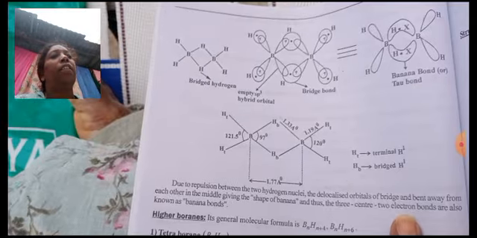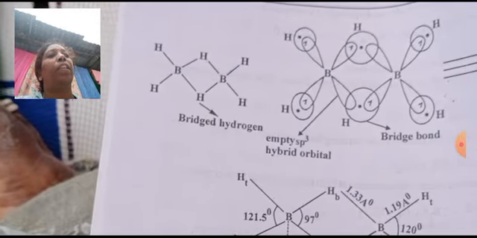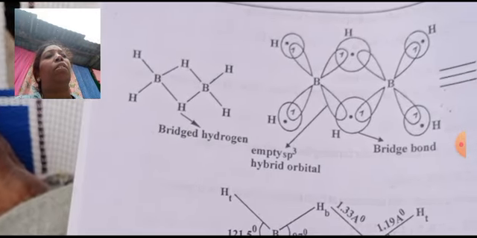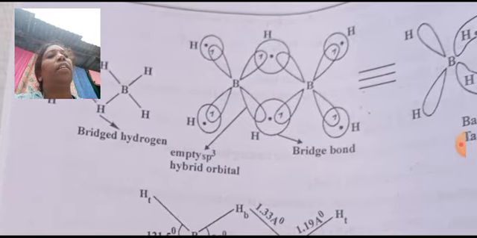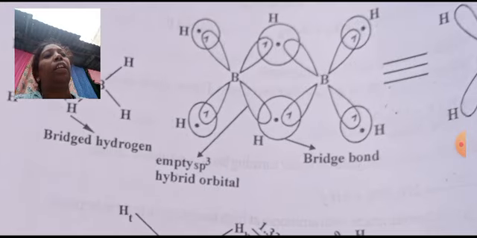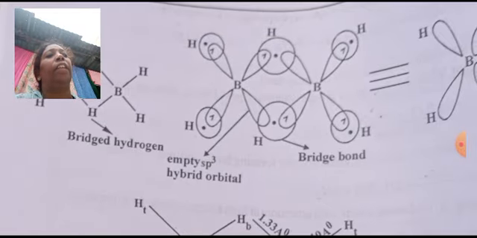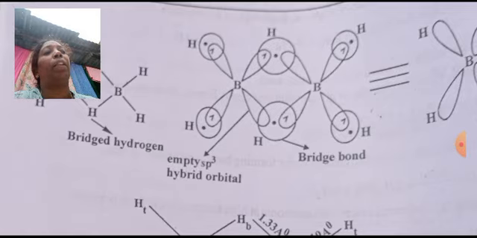So you can see the structure here clearly in the photograph. See here, how the boron bridge has been formed. Bridged hydrogen you can see here. 2 borons and terminal hydrogens and bridged hydrogens. So bridged hydrogens are totally different from the terminal hydrogens. In this structure you can see clearly that the 3 electrons are involved in bonding now. 2 are with the terminal hydrogen, 1 is with the upper hydrogen.